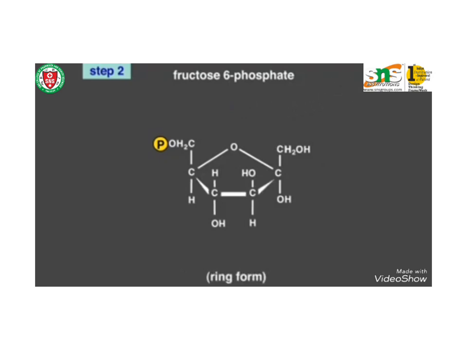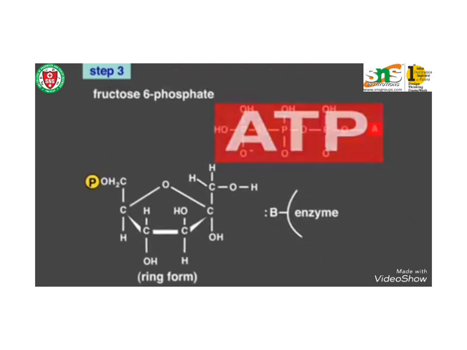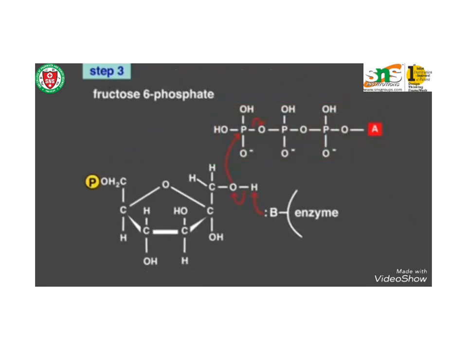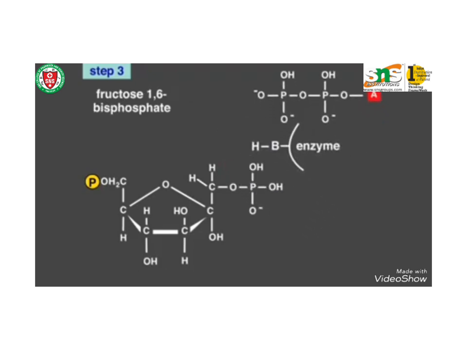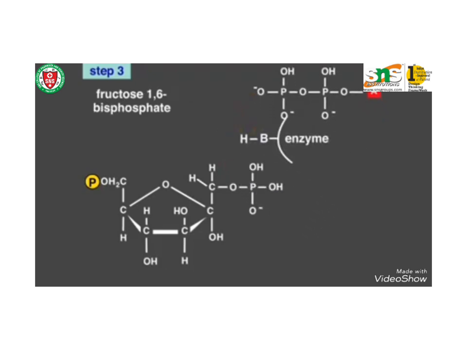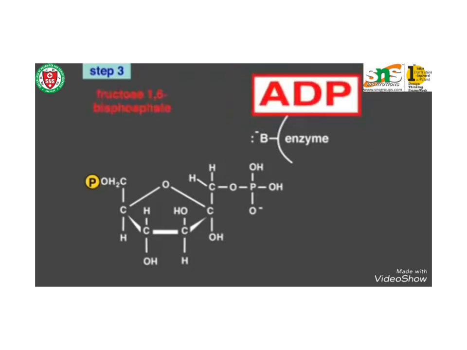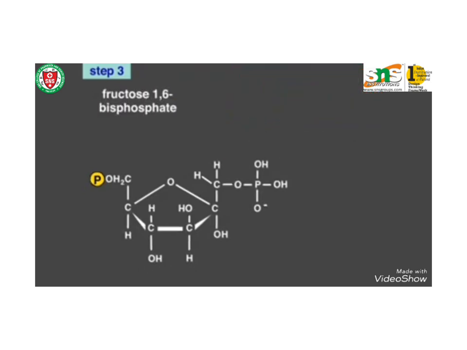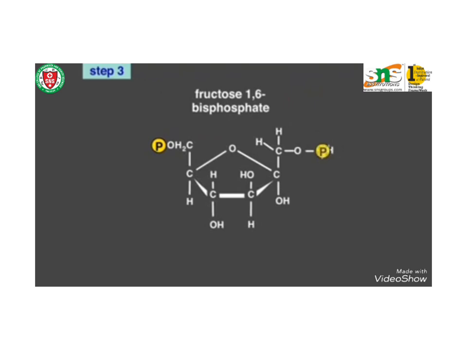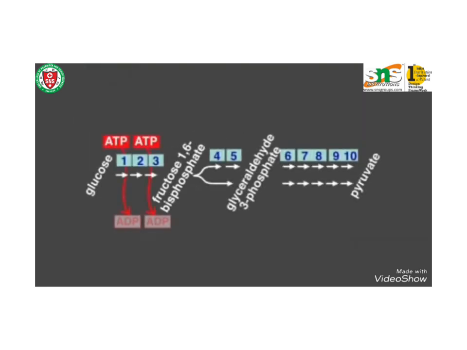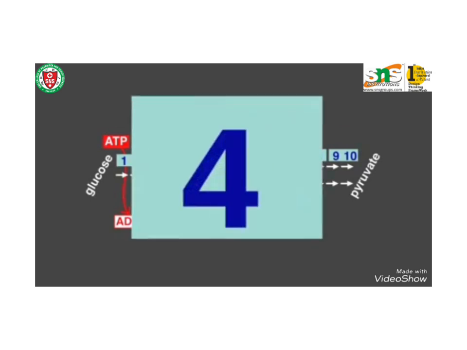A ring form of fructose 6 phosphate is obtained, and from this one ATP molecule is used, converting fructose 6 phosphate into fructose 1,6 bisphosphate. Here the phosphofructokinase enzyme is acting on the ring form of fructose 1,6 bisphosphate. And now two molecules of ATP and two molecules of ADP have been generated.